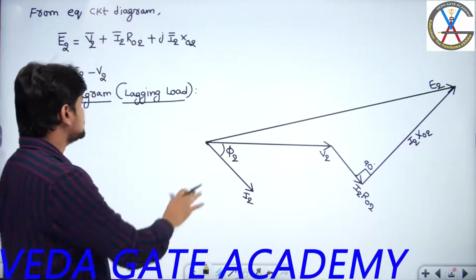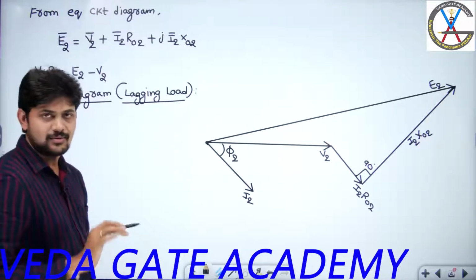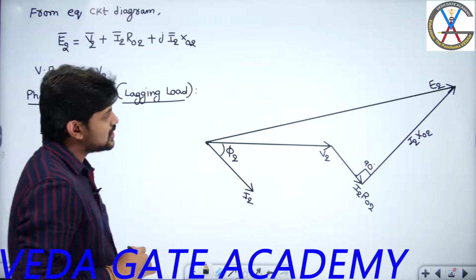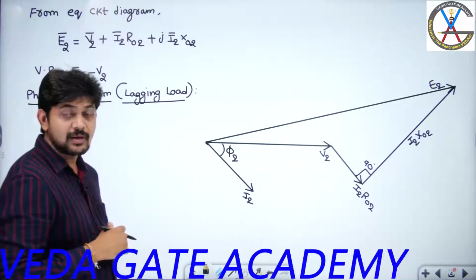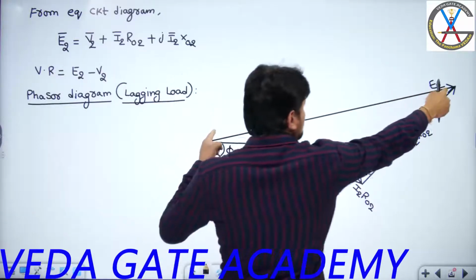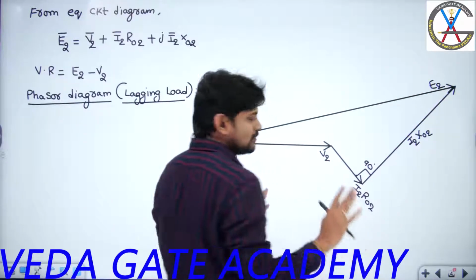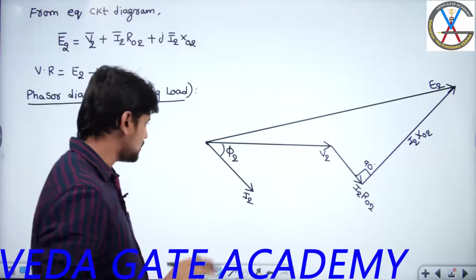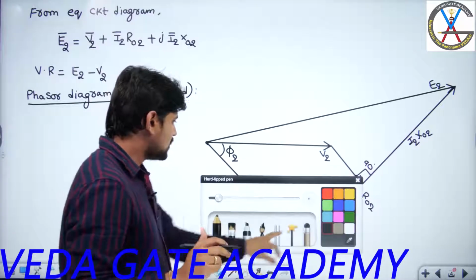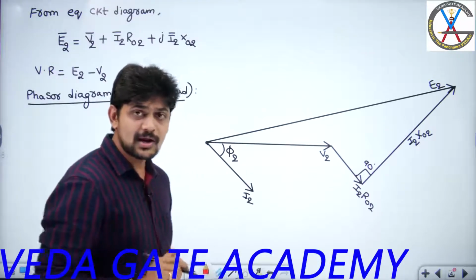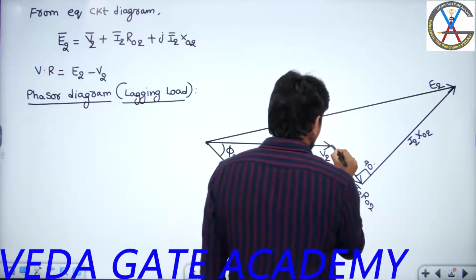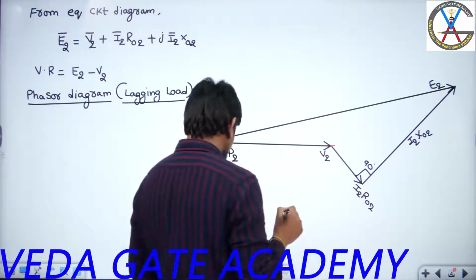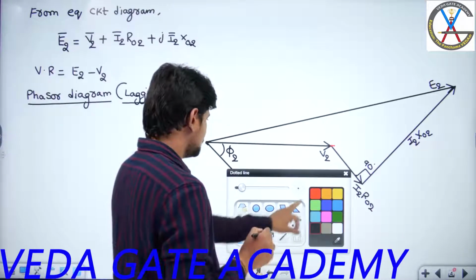This is my phasor diagram for which load? Lagging load, right? Now my question is, I need to get the expression for whom? The magnitude of E2, that means this length. If I want to calculate this length, I will form a right angle triangle. All of you please focus. I am trying to form a right angle triangle by extending this particular line.